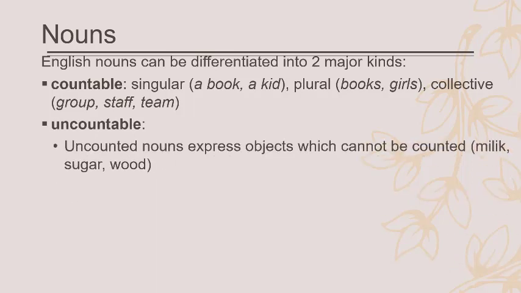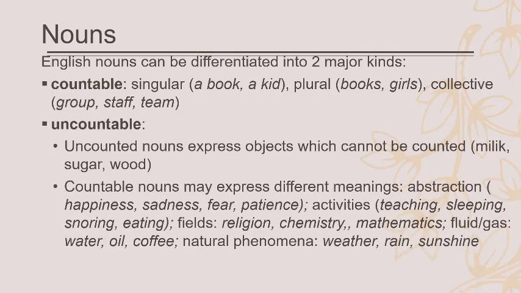And then we have uncountable nouns. Uncountable nouns express objects which cannot be counted, like milk, sugar and wood. So you cannot say one milk, two milks, three milks. You cannot say one sugar, two sugars. You can say a piece of wood, a piece of sugar, a glass of milk, but you cannot say one milk, two milks, and so on.